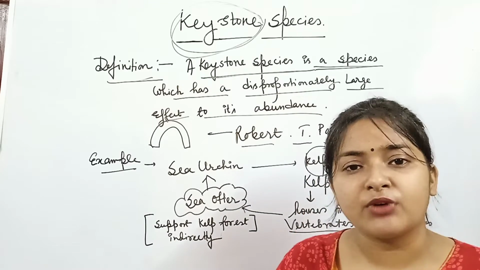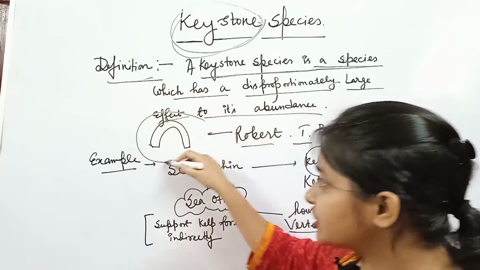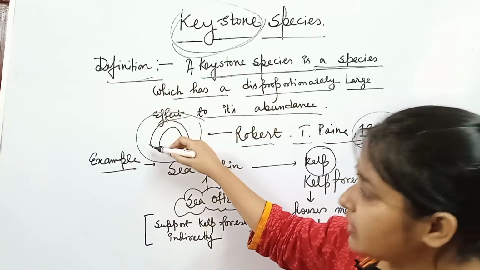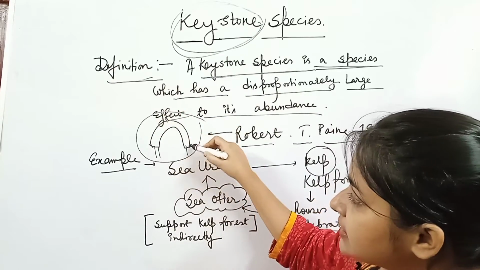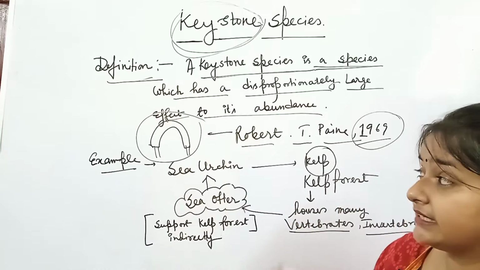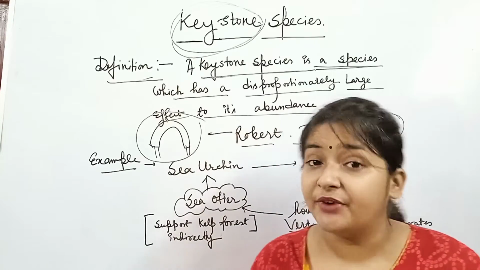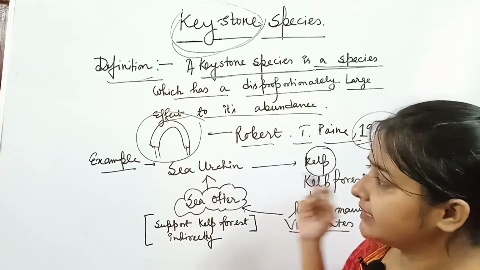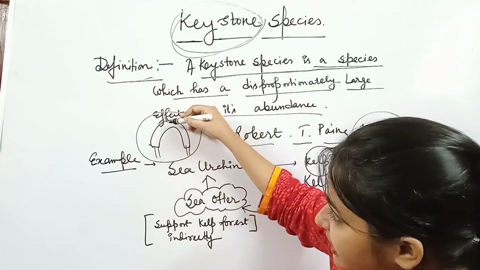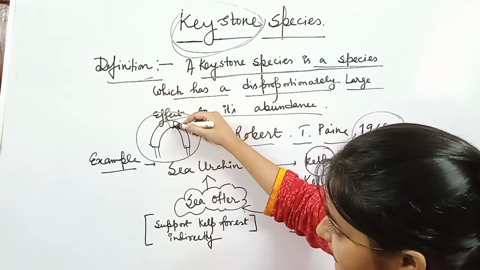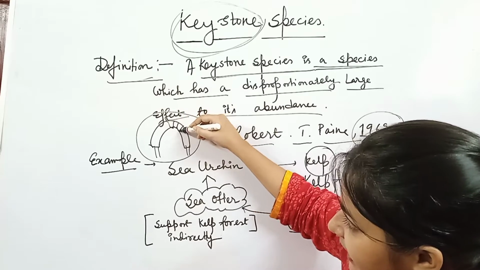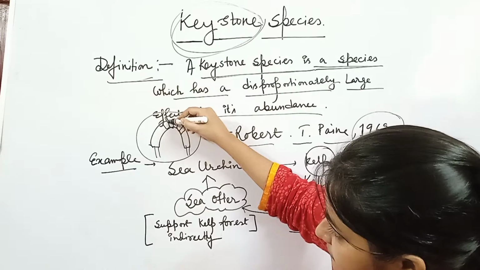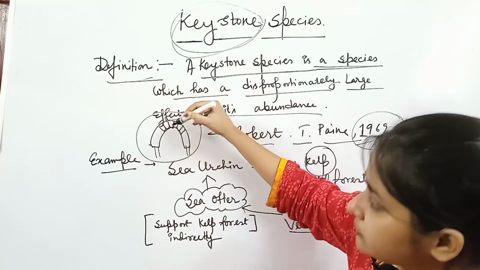We have seen the structure of an arch. If this is the structure of an arch, it can be made up of bricks or of stones, arranged like this.